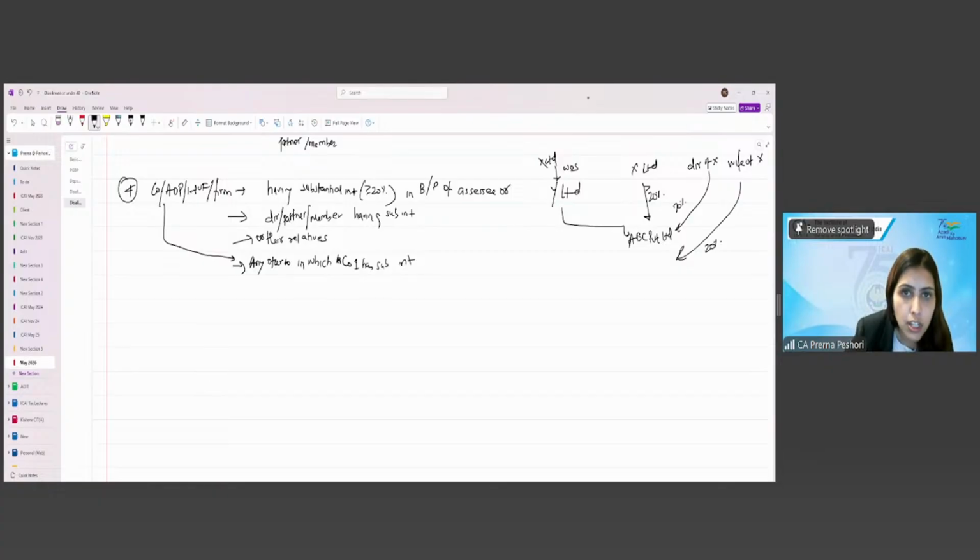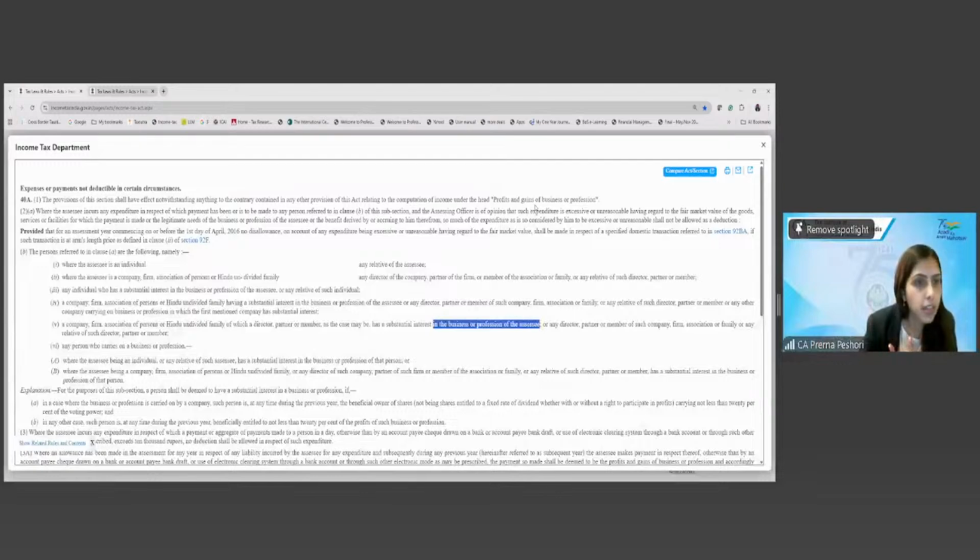So having substantial interest or even if they don't have. And the relatives of these partner, member or director. Right? So company, firm, AOP or HUF of which a director, partner, member as the case may be has substantial interest in the business, or any director, partner or member of such company, firm, AOP, or any other relative of such director, partner, member.